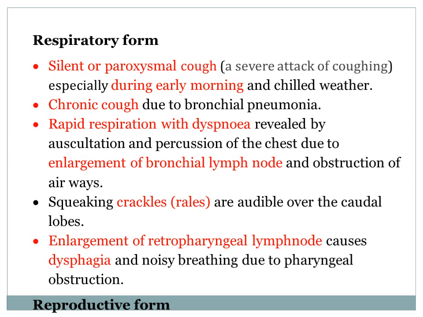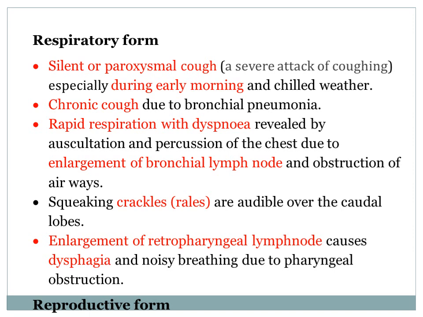We have seen the generalized symptoms. Now, specific symptoms organ-wise are like this. First, we see the respiratory form. Here, there is a silent or paroxysmal cough, a severe attack of coughing, generally occurring during early morning and chilled weather. Chronic cough is a characteristic of the disease and it is due to bronchial pneumonia.